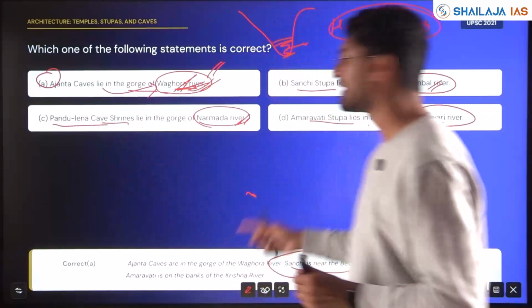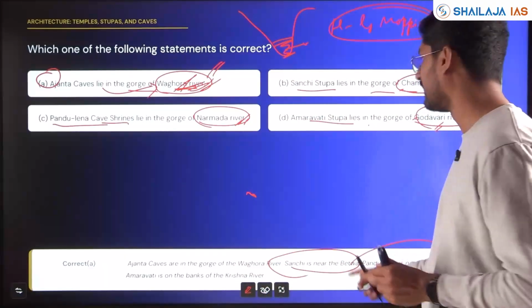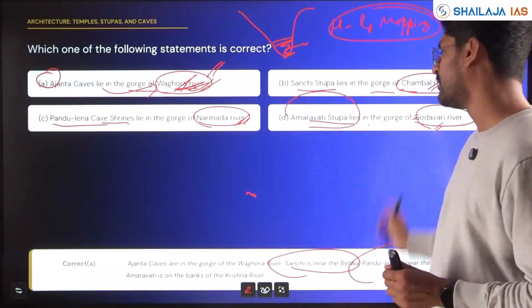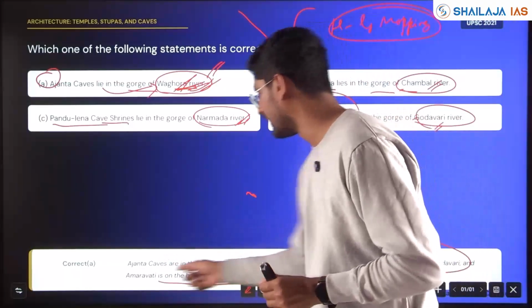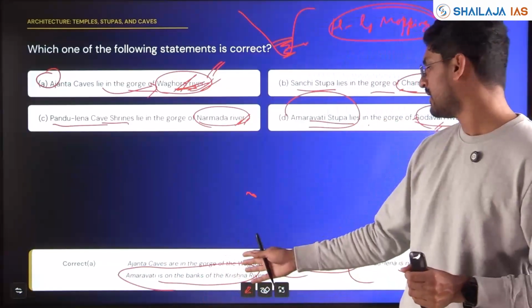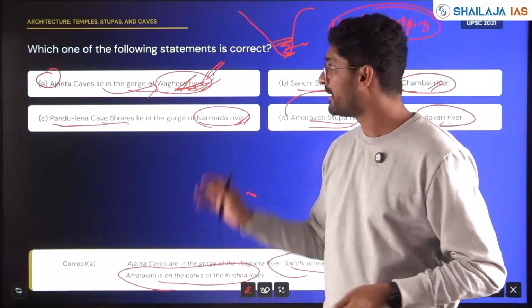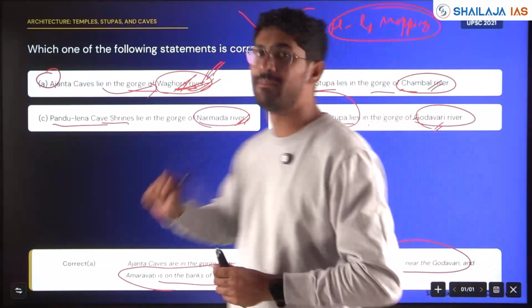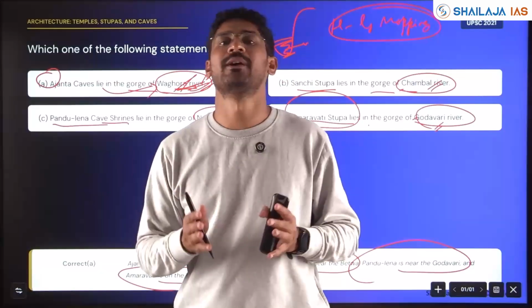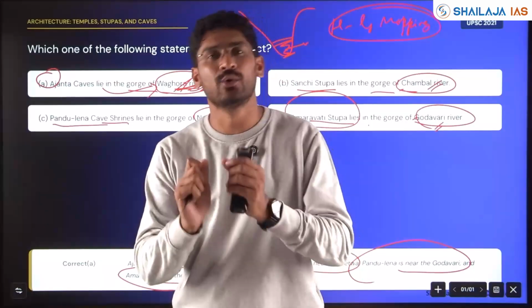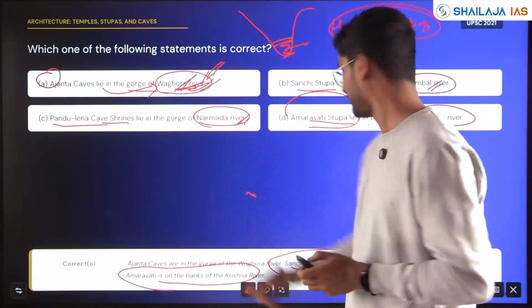Pandulena caves are not on the Narmada River but the Godavari River. And Amaravati Stupa is not on the Godavari but the Krishna River. Ajanta cave in the gorge of Wagora River is the right answer here, my friends. I hope you have understood and are able to debunk a few of the options set by UPSC to eliminate. You need to understand the examiner's mindset here. That's all.